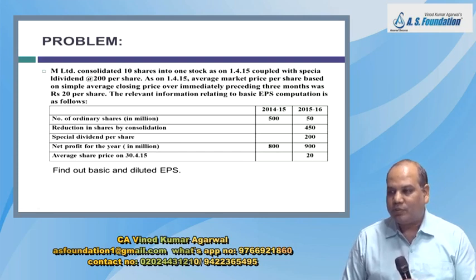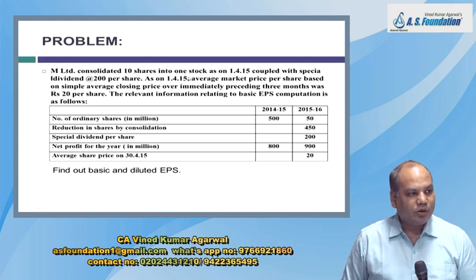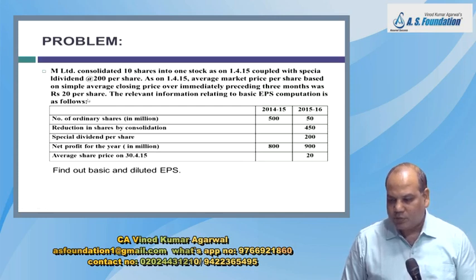So what will happen to the number of shares? The number of shares will fall substantially. With a special dividend at the rate of rupees 200 per share. As on 1/4/15, the average market price per share, based on the simple average closing price over the immediately preceding 3 months, was rupees 20 per share.